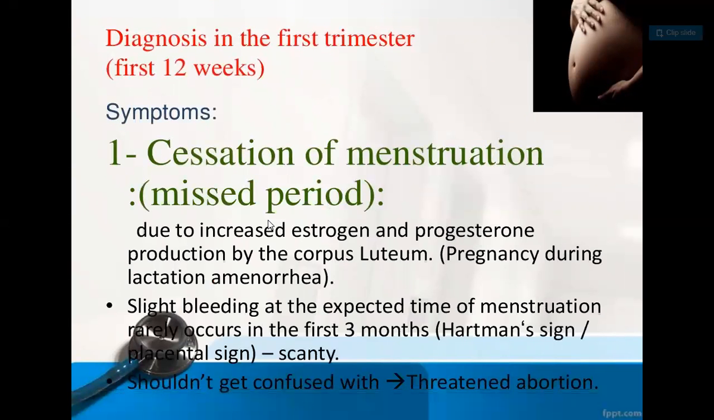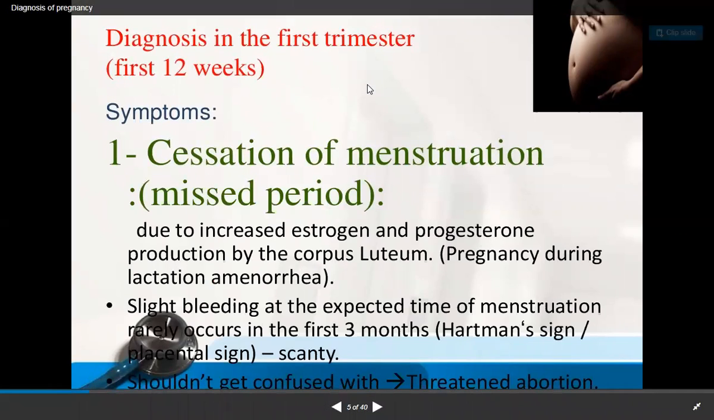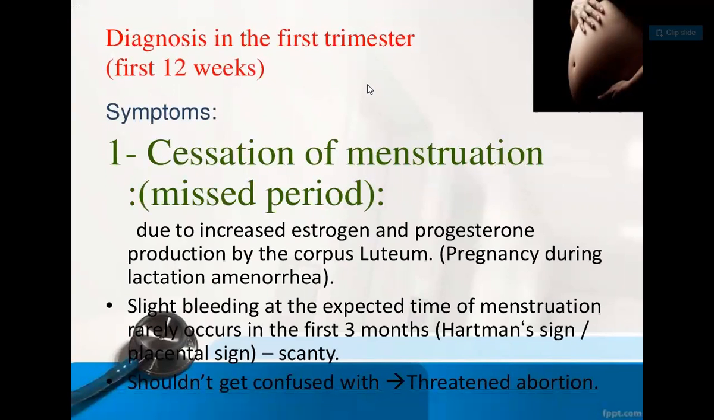So now, diagnosis in the first trimester. How are we going to do it? There are some symptoms and signs also. So which are the symptoms? Symptoms can be a cessation of menstruation, that is a missed period. The first symptom is amenorrhea.